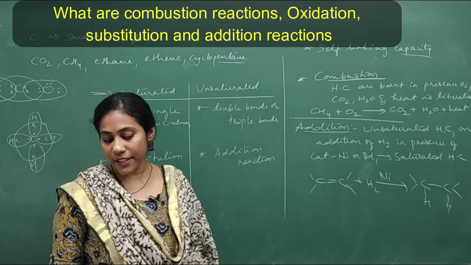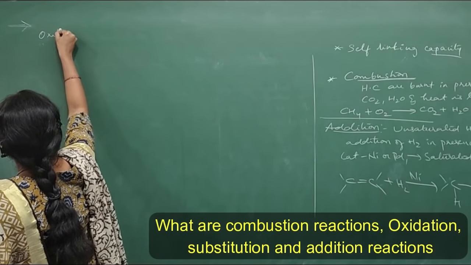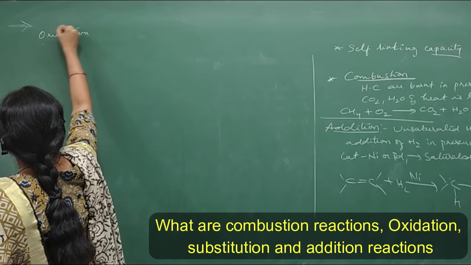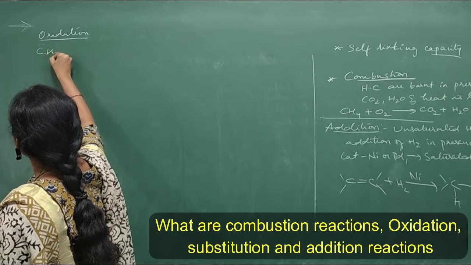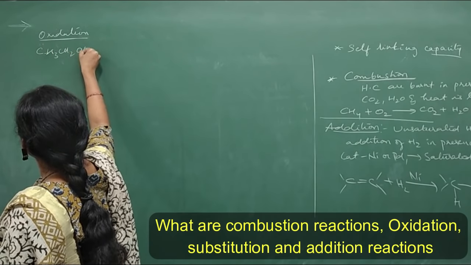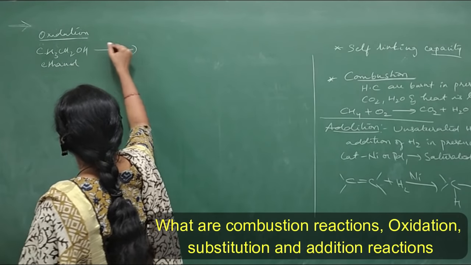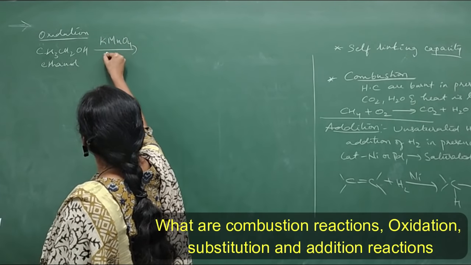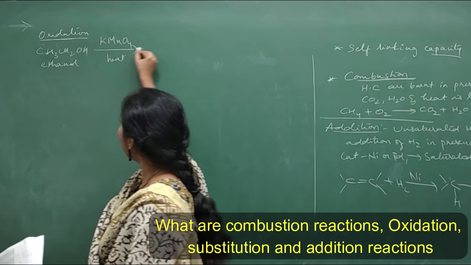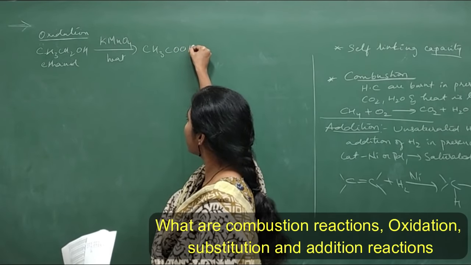So likewise, you have oxidation and substitution. What do you mean by oxidation? Say for oxidation, this you can give as an example. CH3CH2OH. We call it ethanol. Ethanol in presence of an oxidizing agent like KMnO4 and heated, this one is getting converted into CH3COOH.